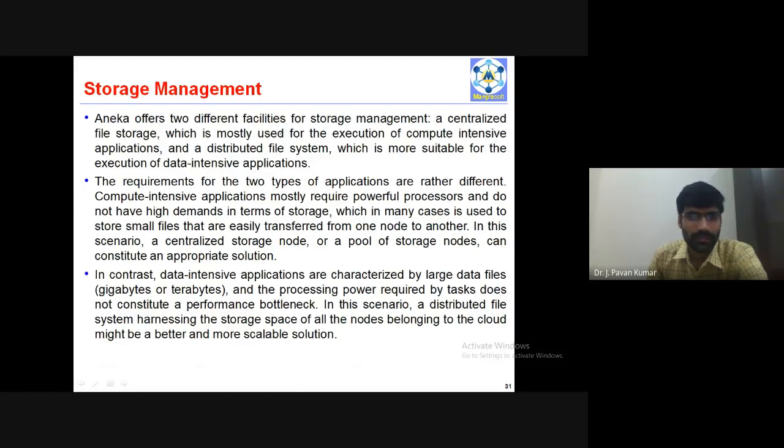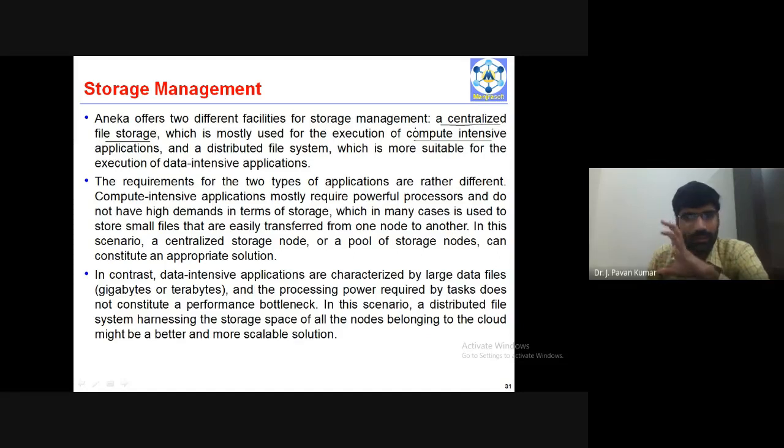In storage management, there will be a centralized file storage, which is mostly used for execution of compute intensive applications. There are two types of applications, we can say, with respect to distributed systems. There can be compute intensive applications, and another one is data intensive applications.